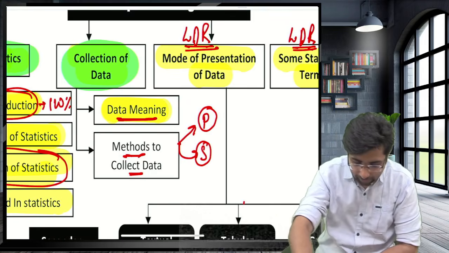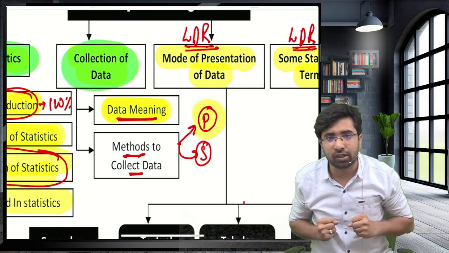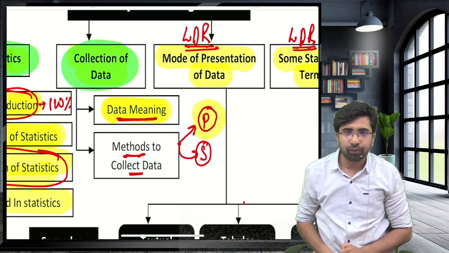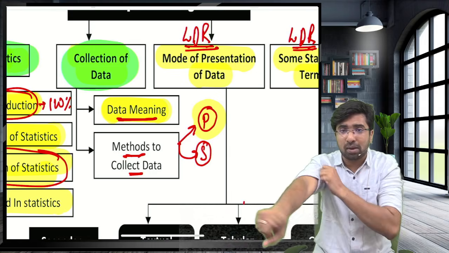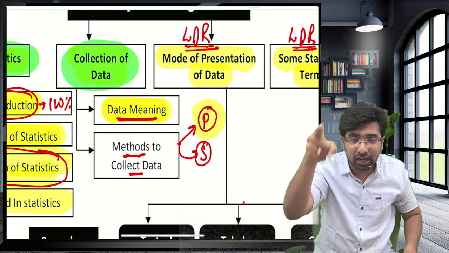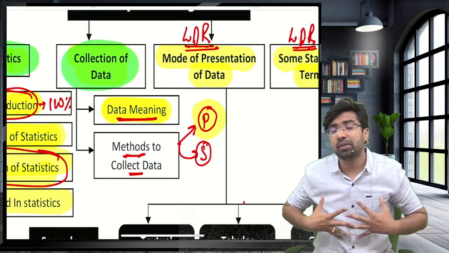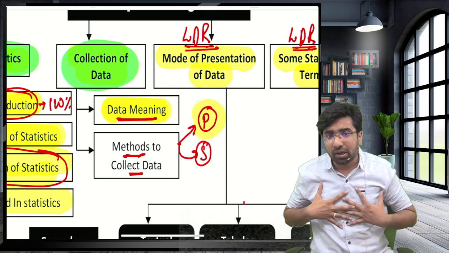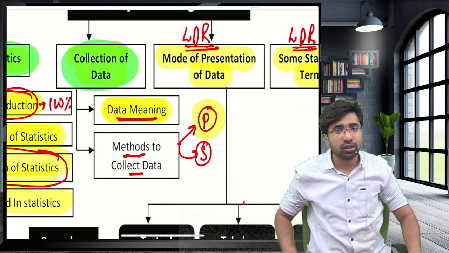Guys, now see, what do you mean by primary? I will tell. Guys, the first information is primary information. I am collecting the data directly from that person, and that is first-hand information. I am buying a first-hand car. I am purchasing the car directly from the showroom. That is the primary information.